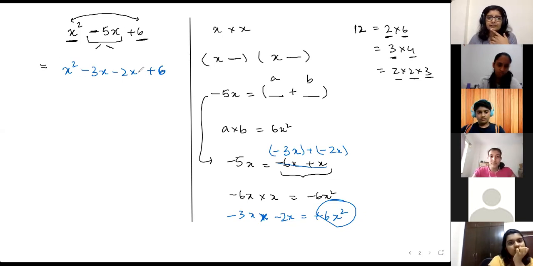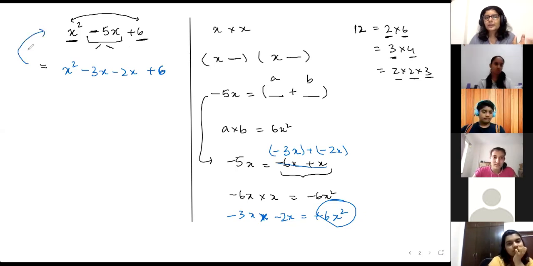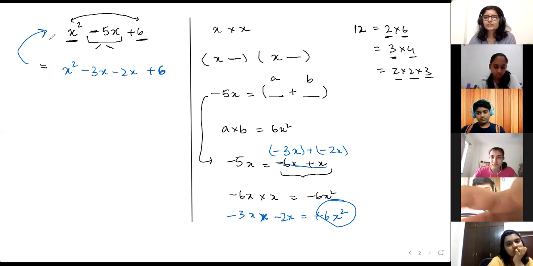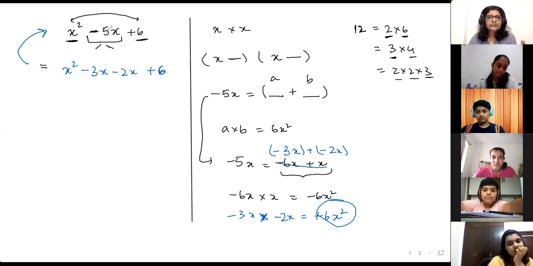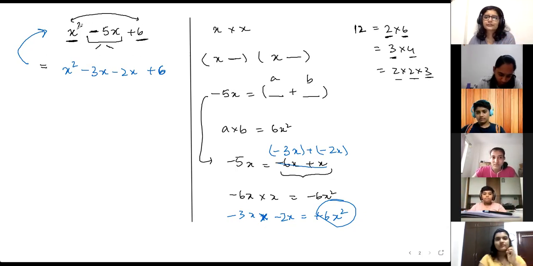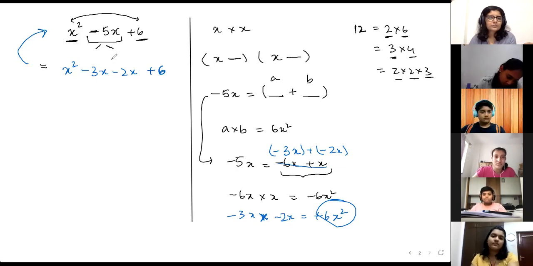Whatever you've written here, add or subtract this, you should get this back. If you're getting it back, you're going in the right direction. But if you're getting it wrong, if instead of minus 5x you end up getting plus 5x, then you need to check you went wrong somewhere here. So that's a hack to figure out if you're doing it right or not. Once you simplify this, you should get your previous step. If you're not getting the previous step, then you're doing it wrong.